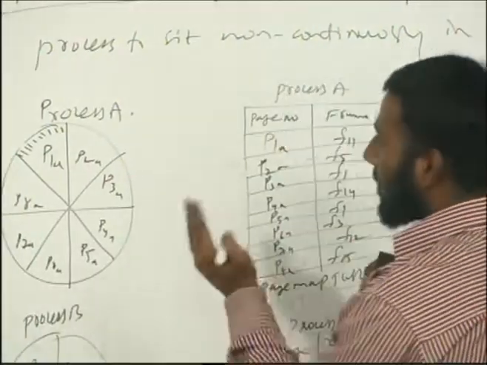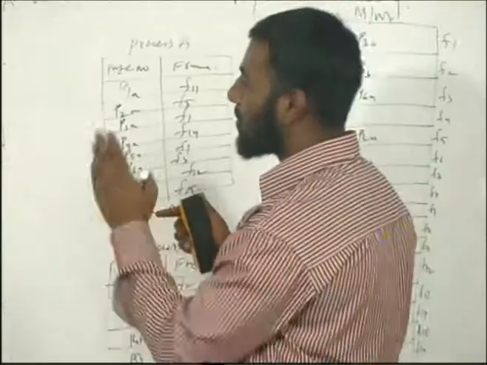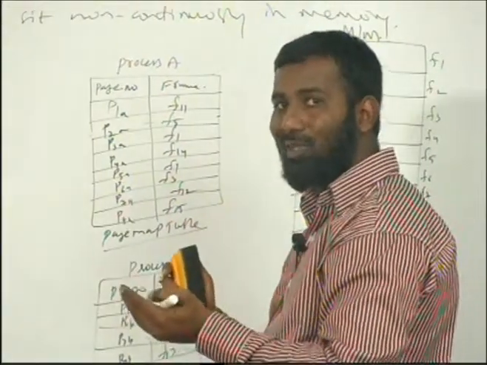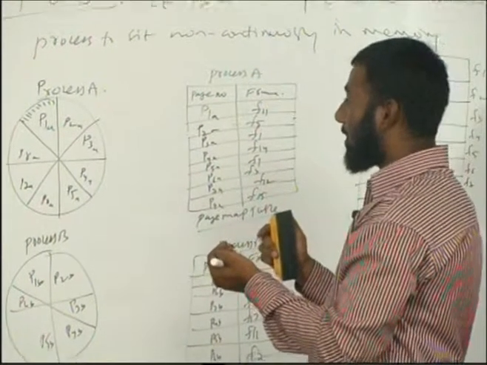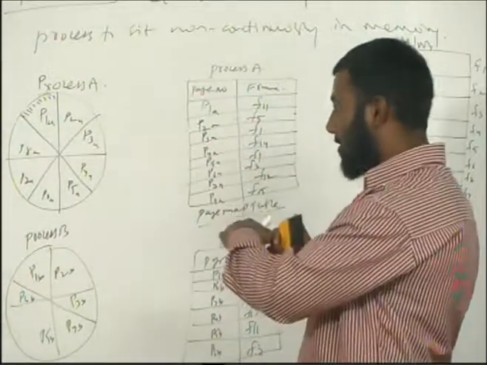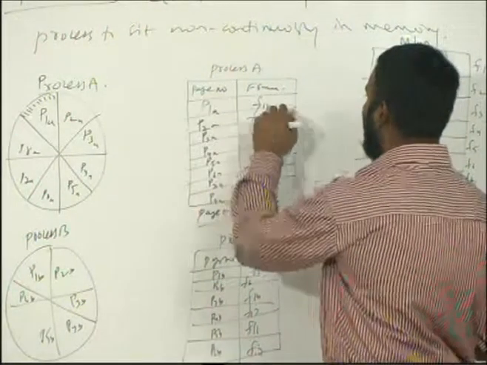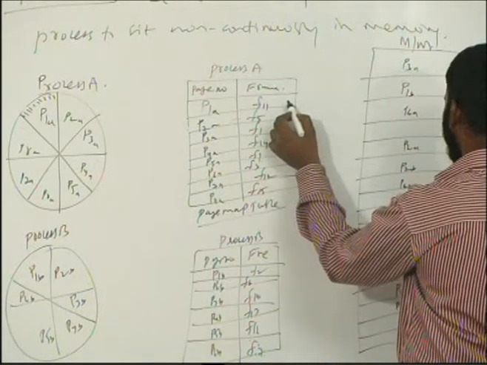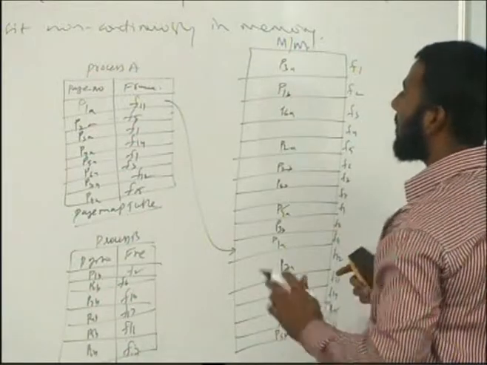So the logical address given by the CPU will be split into two pieces: page number and offset. The memory management unit takes the logical address, the page number and the offset of that page. Using the page number, it gets the frame number, so physically it finds the page in frame 11. In this way, the respective page can be accessed.